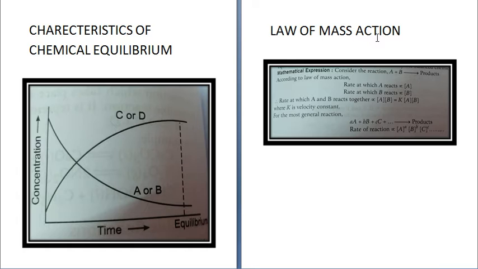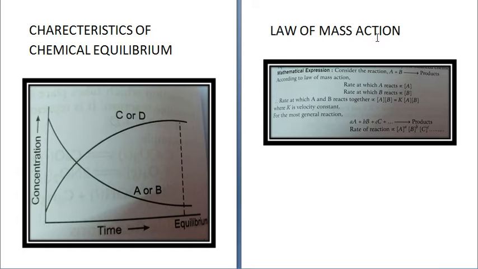So active mass is that part of reactant which is participating in the reaction, raised to the power equal to its stoichiometric coefficient. Again, this term stoichiometric coefficient you must have studied in class 10. In a balanced chemical equation, the numbers which are given before each reactant, that is the stoichiometric coefficient. So rate of reaction is proportional to product of active mass of reactant, each raised to power of its stoichiometric coefficient as represented by the balanced equation.